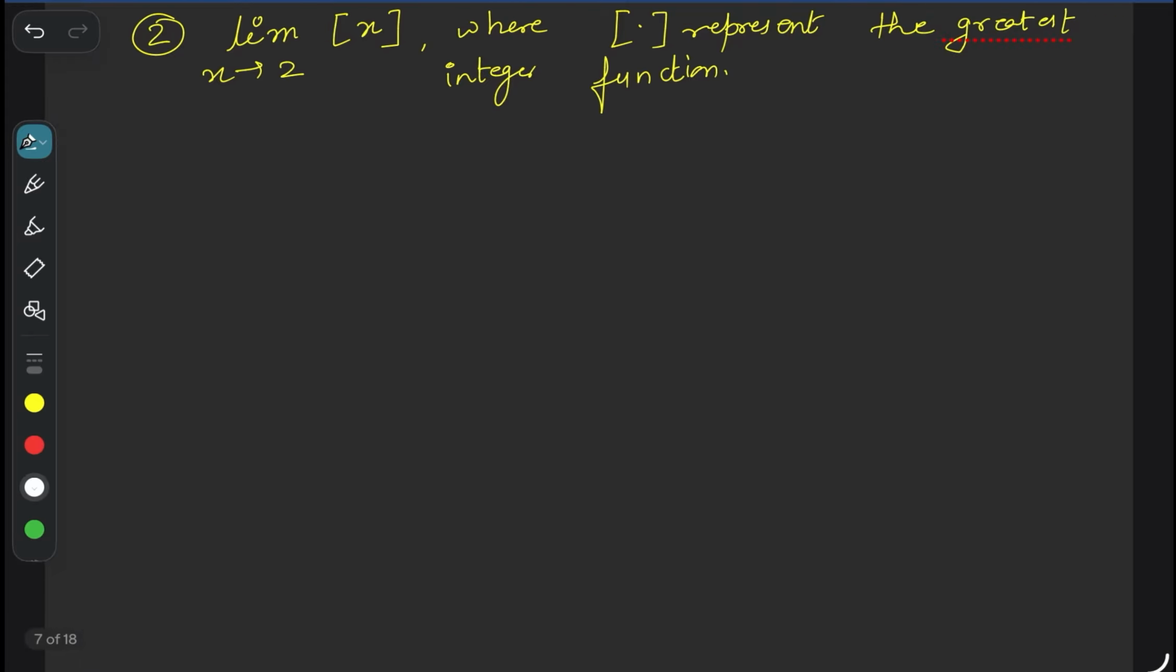Next question, very important and very interesting question. Limit x tends to 2, greatest integer x. Greatest integer x means what? If you don't know greatest integer x, you can comment. I will discuss what the greatest integer function or least integer function is.